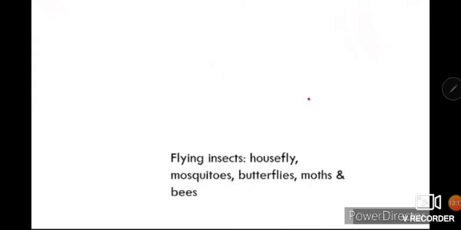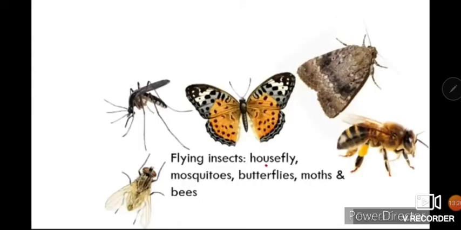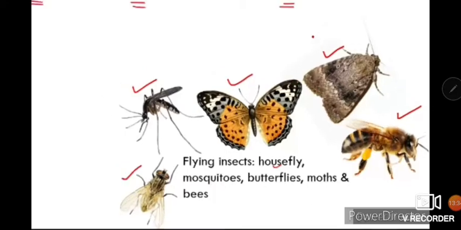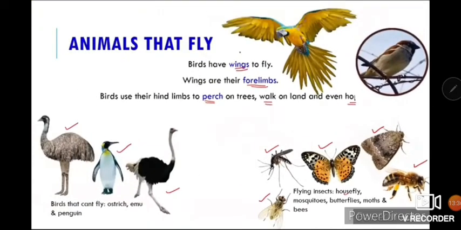After this, next are flying insects like housefly, mosquito, butterfly, moths, bees. You can see all these pictures. What is common in them? They can all fly. These are flying insects. They have wings on them. So this was all about the animals that fly.